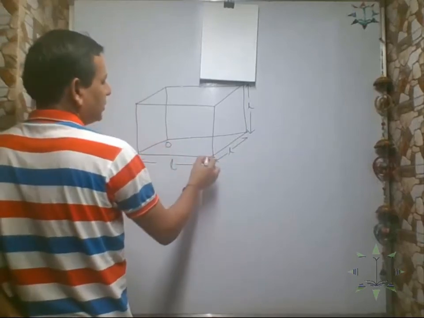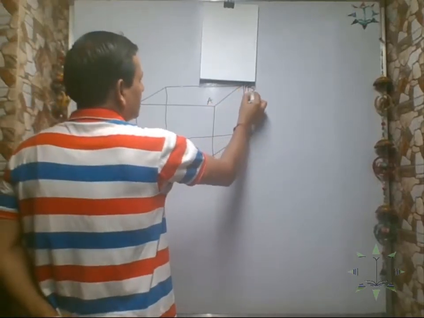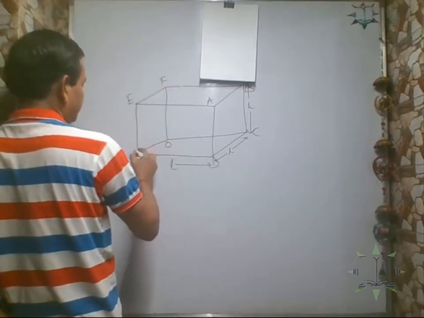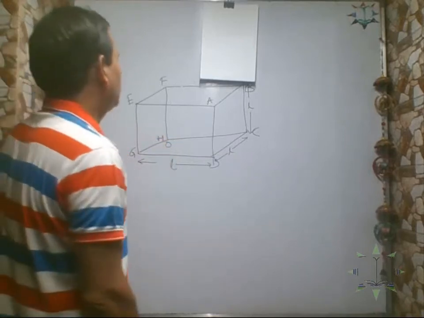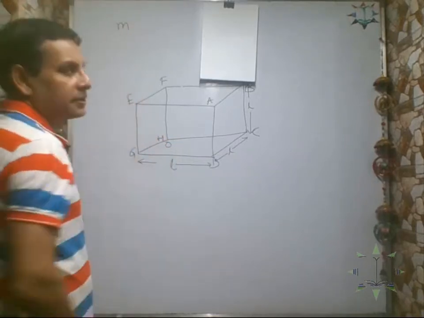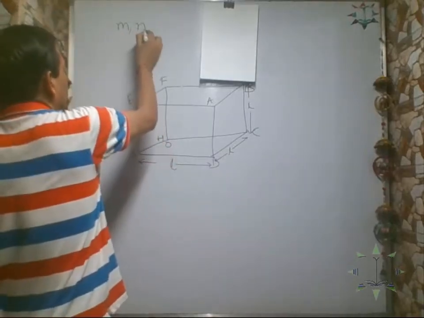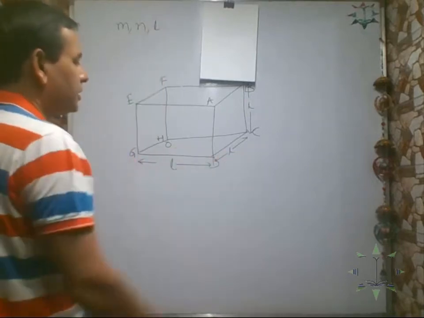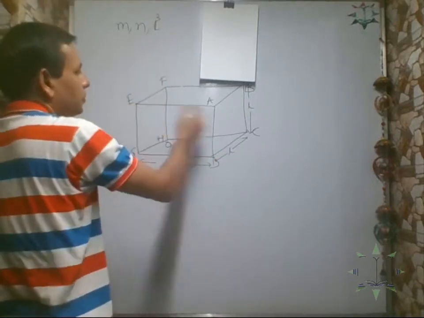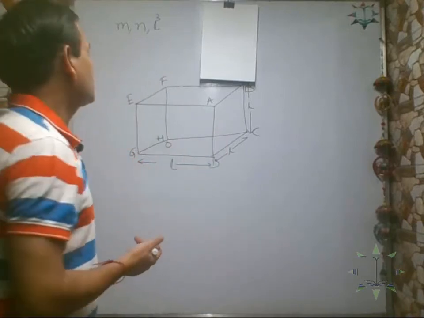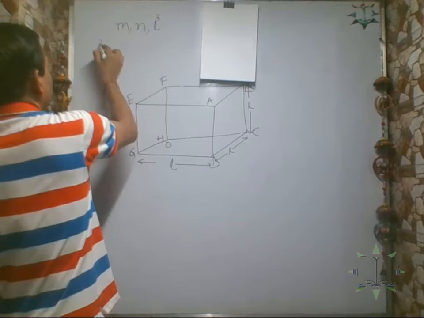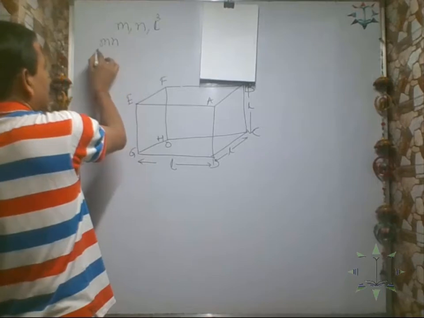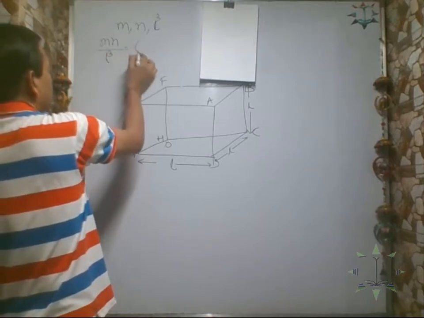So suppose this is origin. This edge is A, B, C, D, E, F, G, H. Okay. Let M is the mass of each molecule of the gas. N is number of molecules of the gas. L is the length of each edge. So therefore L cube will be the volume of the gas inside this cube. So what will be the mass of the gas? M into N, that is mass of each molecule into number of molecules. This is the mass of the gas. Mass divided by volume will be the density of the gas.